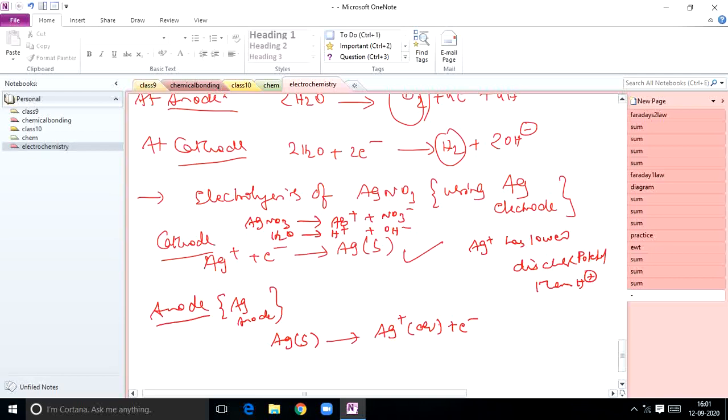So deposited at cathode. So Ag+ ions in the solution remain constant during electrolysis. Overall Ag+ ion concentration in the solution remains constant. Why? Because here silver is dissolved at anode and deposited at cathode. So this method is used for the refining of silver.